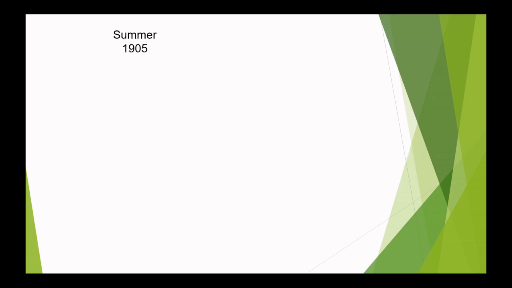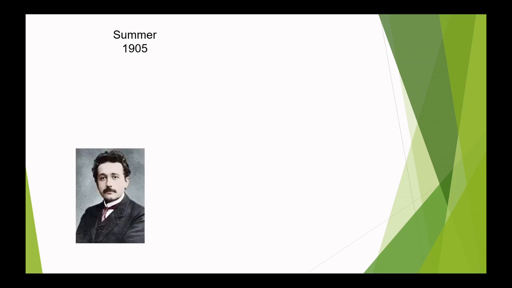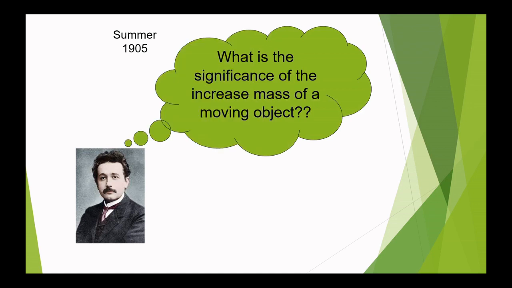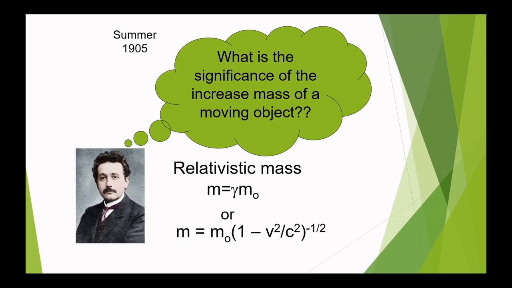Now here comes summer 1905, the great insight of Einstein. What did he think? What is the significance of the increased mass of a moving object, what does it signify? To answer this question he goes on with the mathematics, and mathematics tells us that m equals gamma times m naught, or you can expand gamma as 1 minus v square upon c square to the power minus 1 by 2.